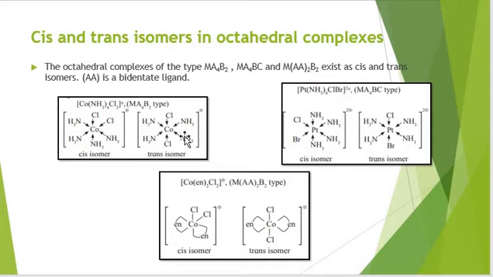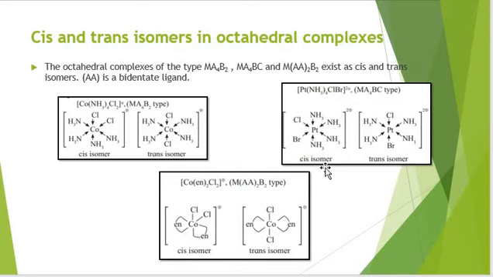This is Ma4B2 type. If you see another example, this arrangement is also a cis arrangement, where four ligands of A type are on one side and B and C type ligands are on one side. This would be the arrangement of trans.